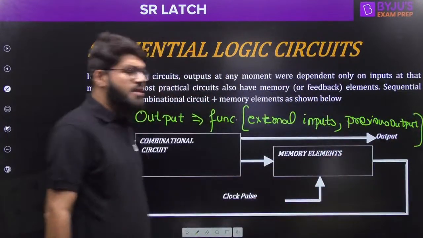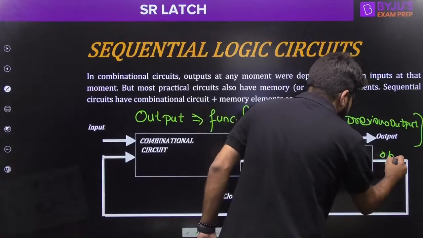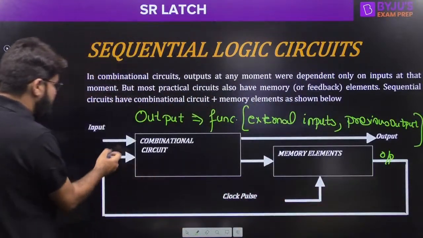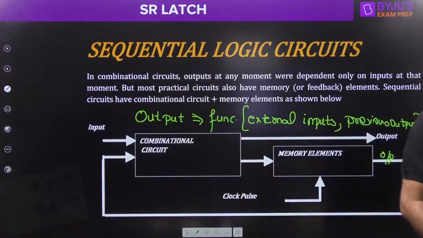Like you are able to see in this general block diagram, one of the previous output bits is applied to one of the input pins.